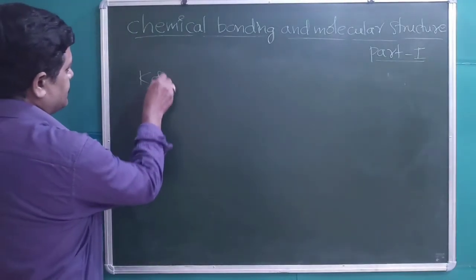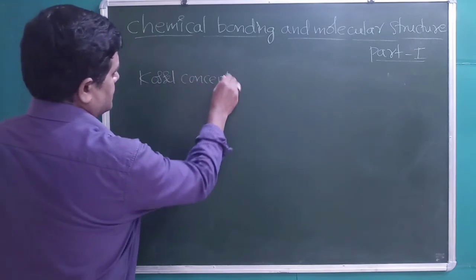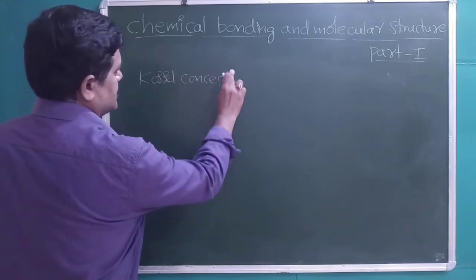Kossel concept. Kossel explained the ionic bond formation.